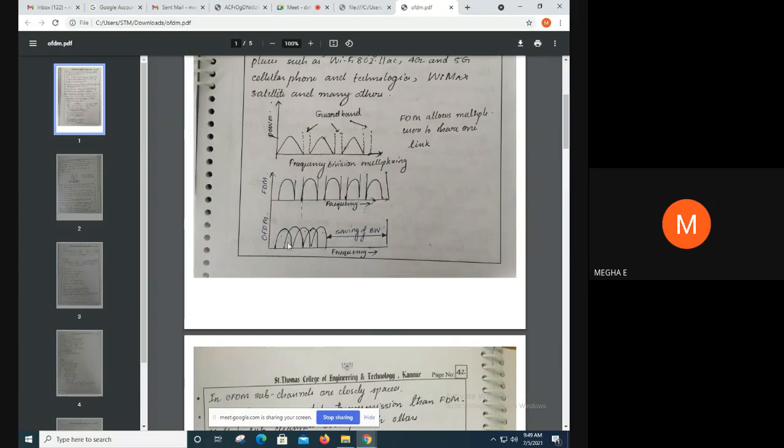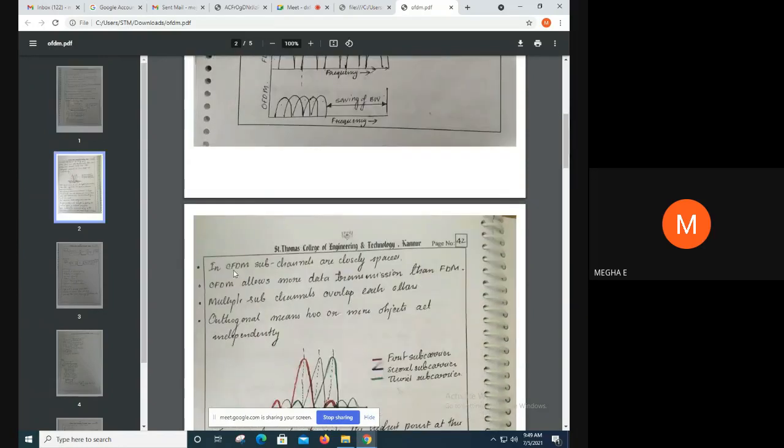OFDM will not cause interference, and we can save bandwidth also, which is a major drawback of the FDM system. FDM's main drawback is bandwidth usage: guard bands inserted between the subcarriers are a wastage. In OFDM we can save that much bandwidth.